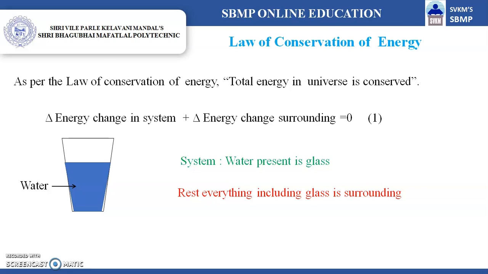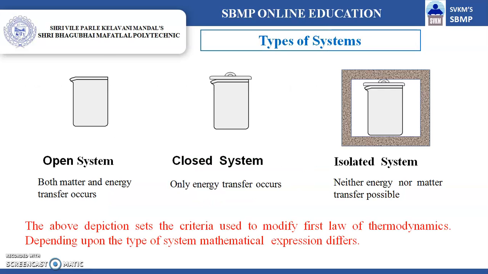Now before proceeding further, let us try to understand what is a system. Consider a glass in which water is there. The water present in the glass is the system, and everything else including the glass is the surrounding, and therefore there is always an interaction between system and surrounding.